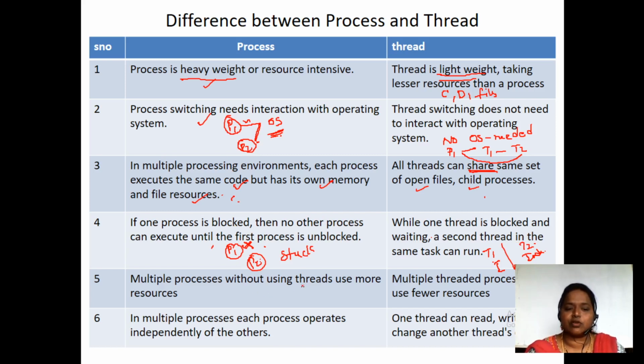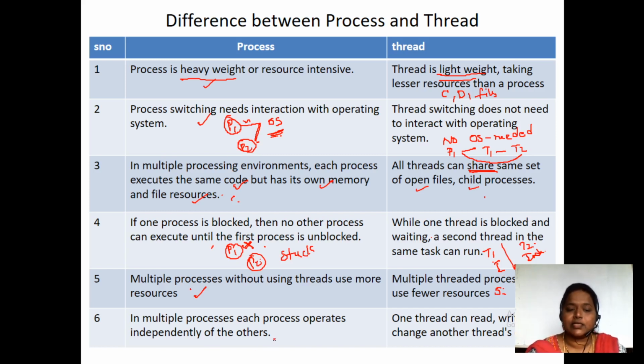Multiple processes without using threads use more resources. Obviously, they require a large number of resources: printers, scanners, mouse, keyboards, everything needs to be used by its own. But when it comes to the multi-threaded process, if 5 threads are there, they can use one printer, one mouse. One by one they can share the resources among the threads. So that is the major advantage.